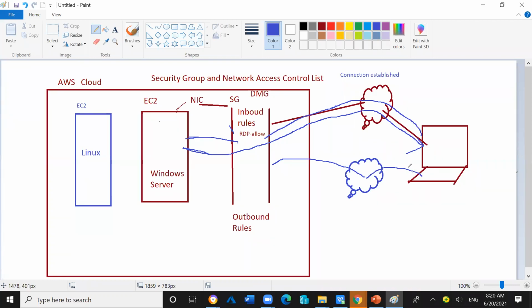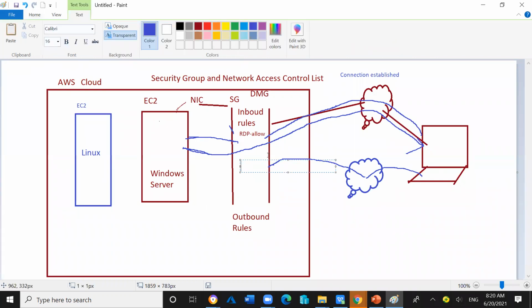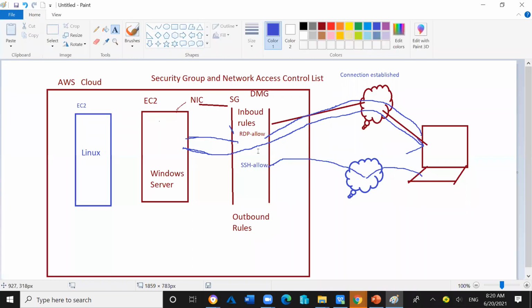So if the incoming traffic is coming from my laptop, it will first hit the DMZ environment, meaning the SG, the security group. In the security group, if the SSH allow rule is already created and present, then the traffic will be allowed to reach the EC2 instance.